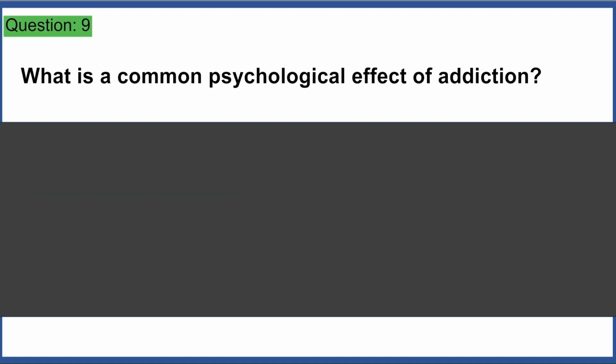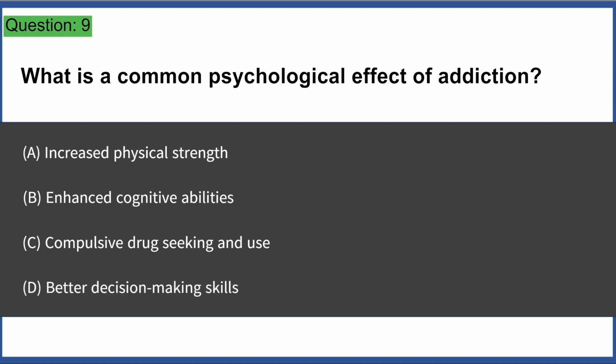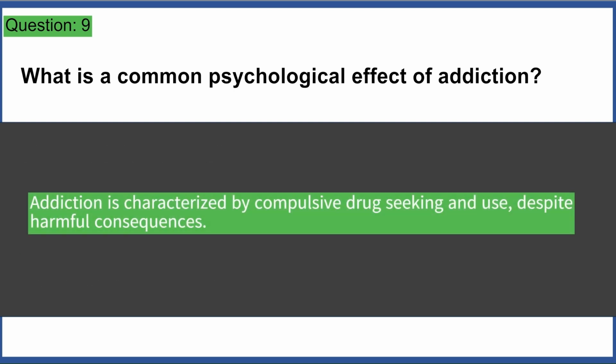What is a common psychological effect of addiction? A. Increased physical strength. B. Enhanced cognitive abilities. C. Compulsive drug seeking and use. D. Better decision-making skills. Answer C. Addiction is characterized by compulsive drug seeking and use, despite harmful consequences.